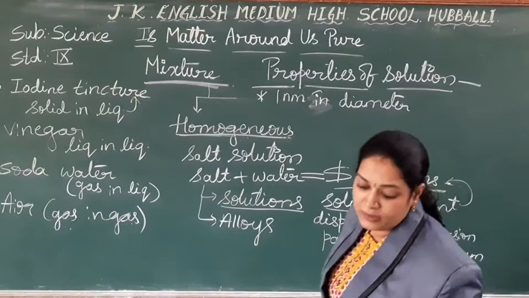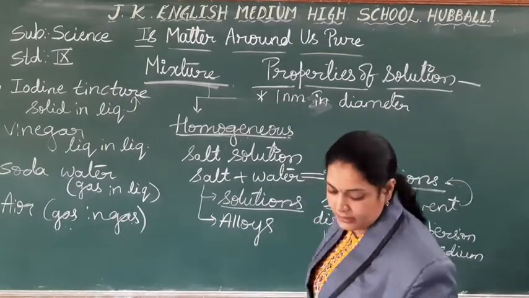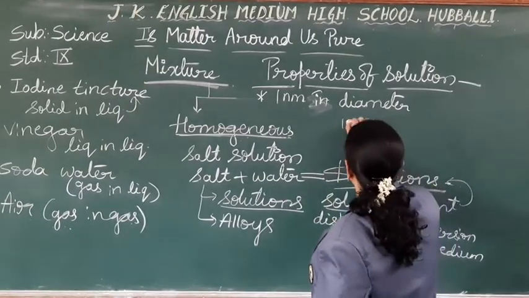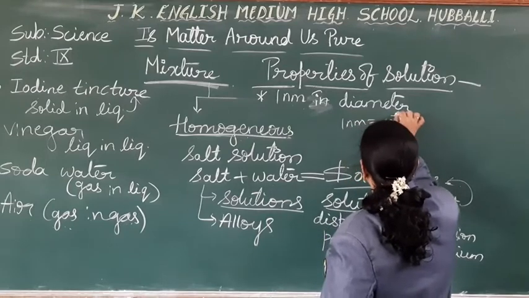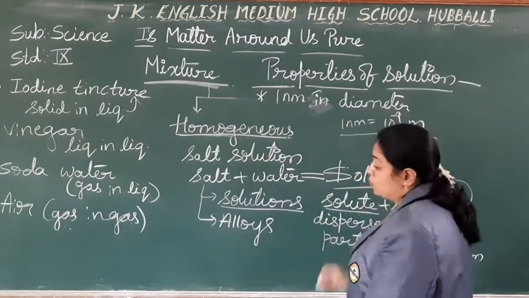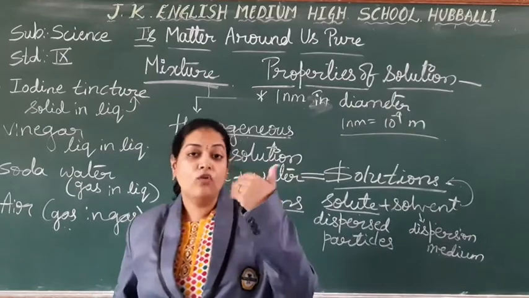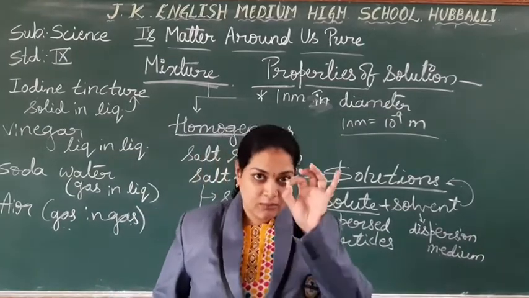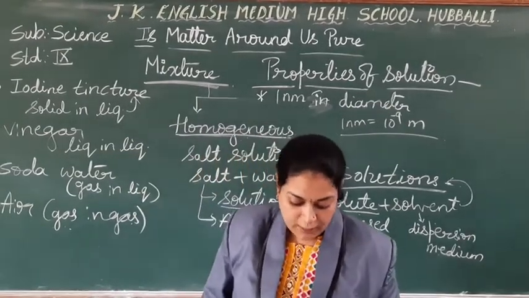So how much is a nanometer, students? As you know, 1 nanometer is equal to 10 to the power of minus 9 meter. So small it is, 10 to the power of minus 9 meter. So that much is the size of the solute particles.